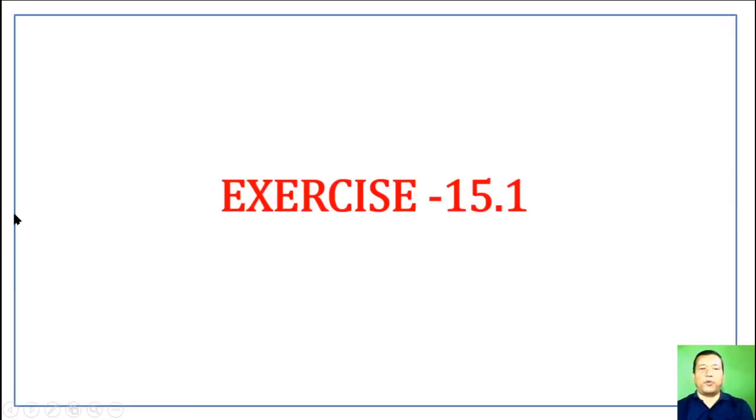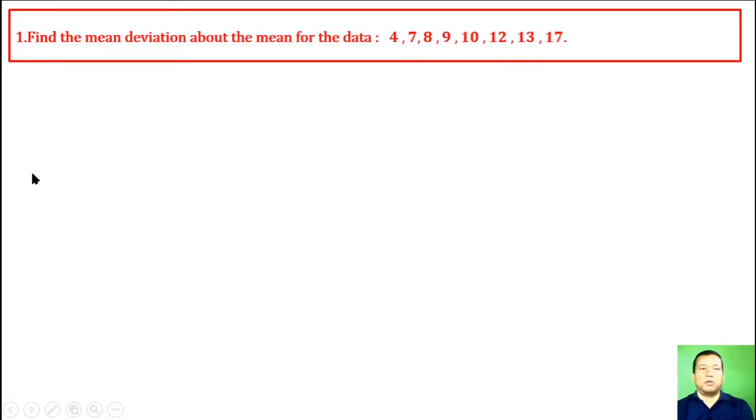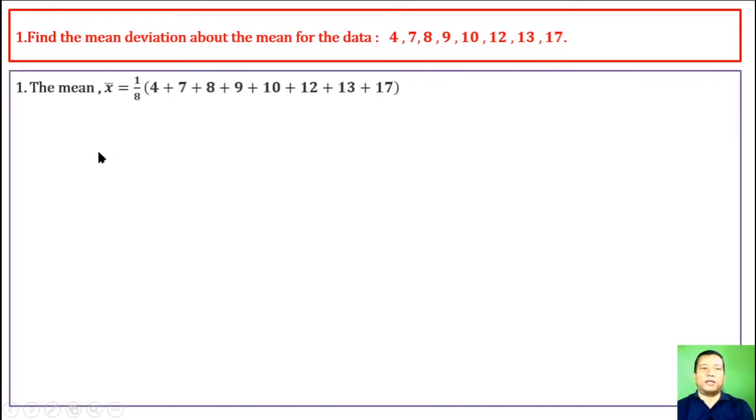Exercise 15.1. Question number 1. Find the mean deviation about the mean for the data 4, 7, 8, 9, 10, 12, 13, 17. Firstly we find its mean, from which we find the mean deviation. The mean of the data is denoted by x bar, which is 1 by n times the sum of all observations. That gives 10, which is the mean of the data.